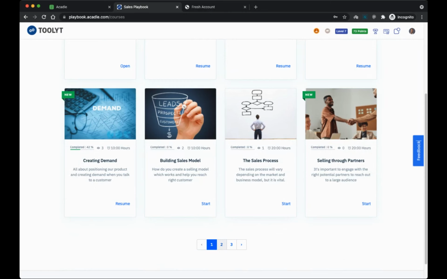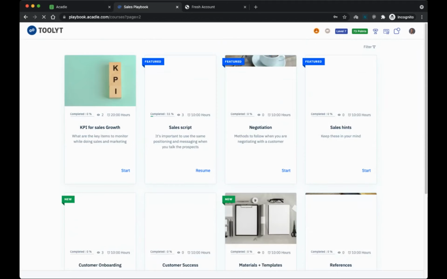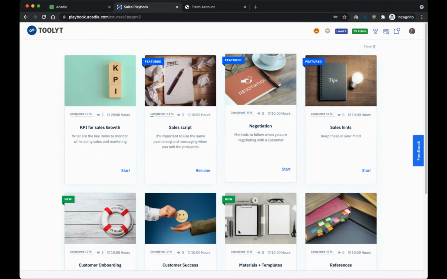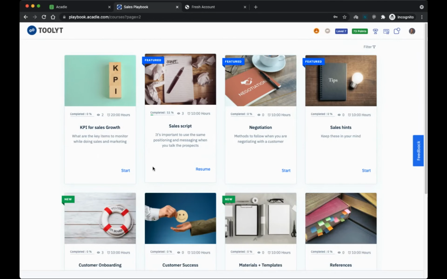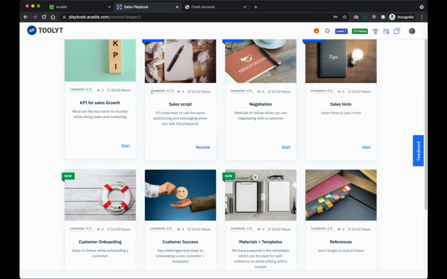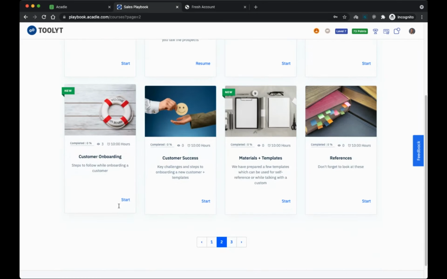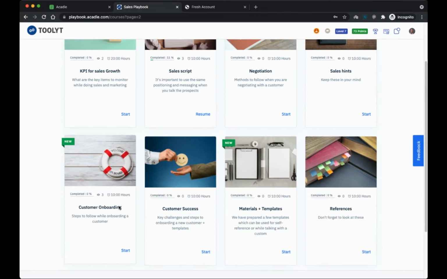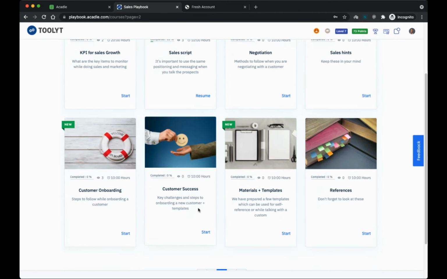When I onboard a sales person, a support person, or a technical person, etc., I add them to that particular group, and they will automatically have access to the courses which are relevant for them. They'll be able to go through individual courses and see the content. I have a bunch of materials here for my employees to log into, like customer onboarding.